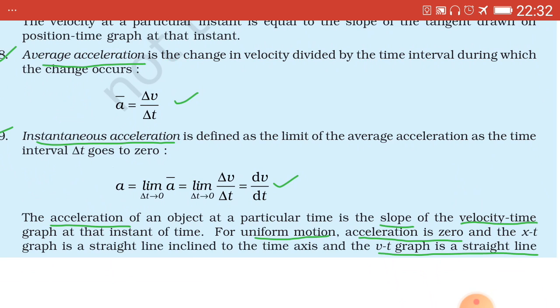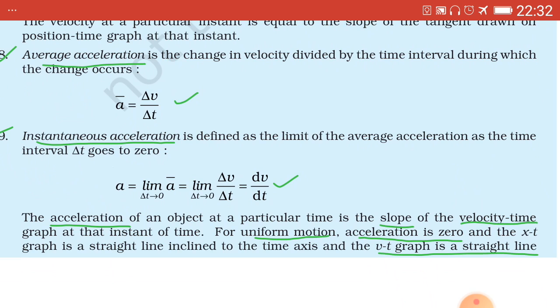Acceleration from the graph of velocity versus time can be found out by calculating the slope of the graph. That is, the slope of velocity time graph gives the acceleration of an object.